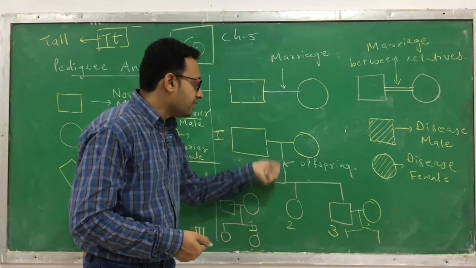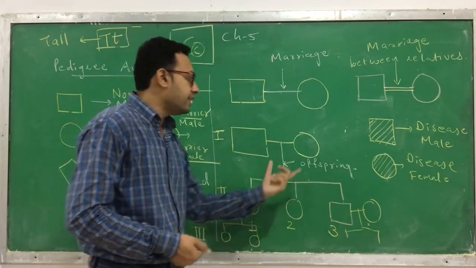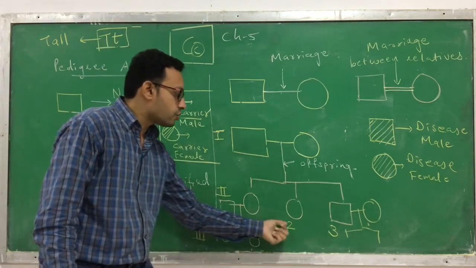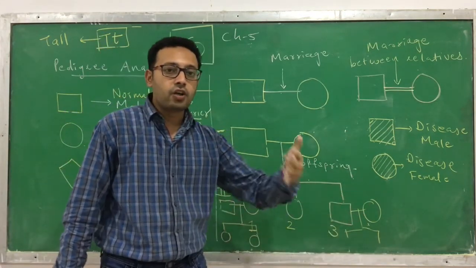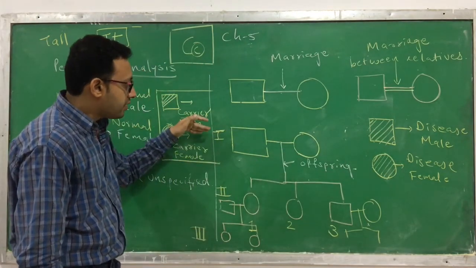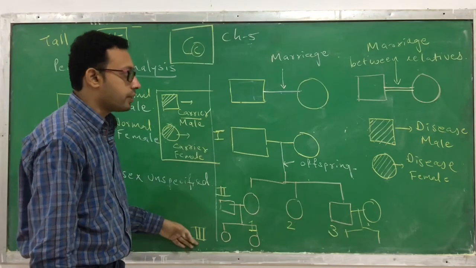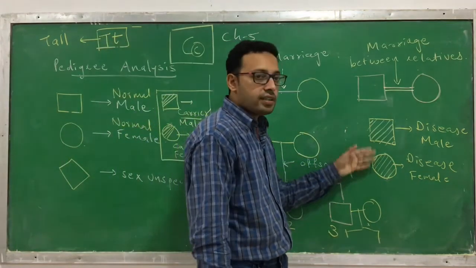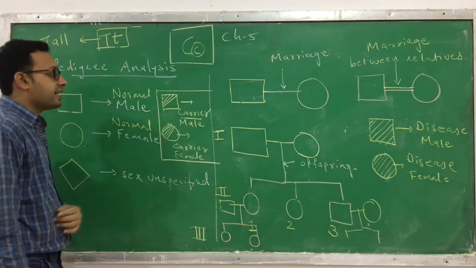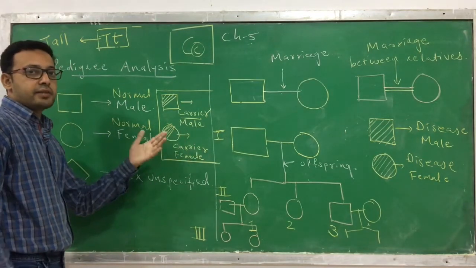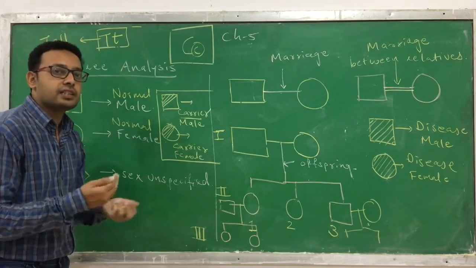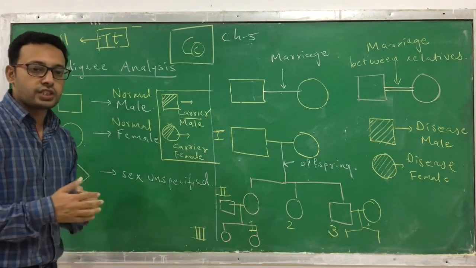Here you can see that a vertical line indicates their offsprings. The offsprings are numbered 1, 2, 3 in the order of birth. Okay, clear? The generations are written in Roman numerals I, II, III. If it is fully shaded, it indicates a disease. If it is half shaded, it indicates a carrier. Carrier means they have the gene but it doesn't get expressed. Clear? So that is all about it.